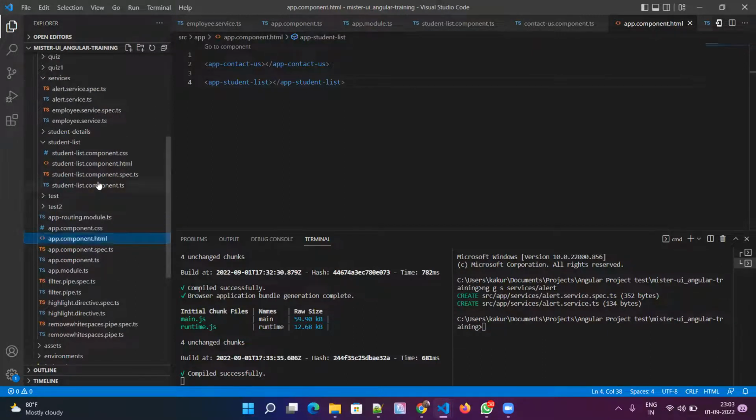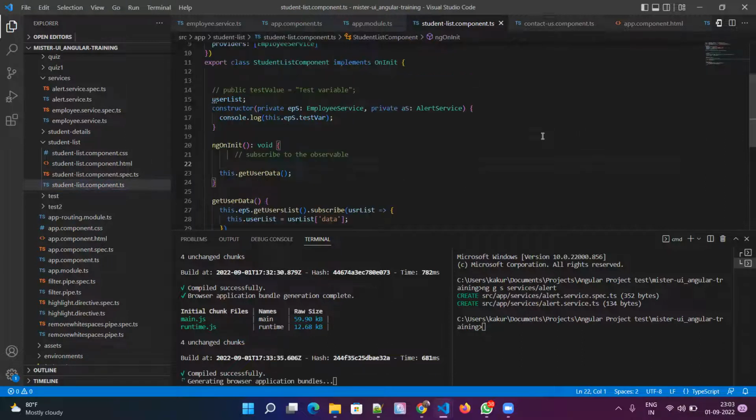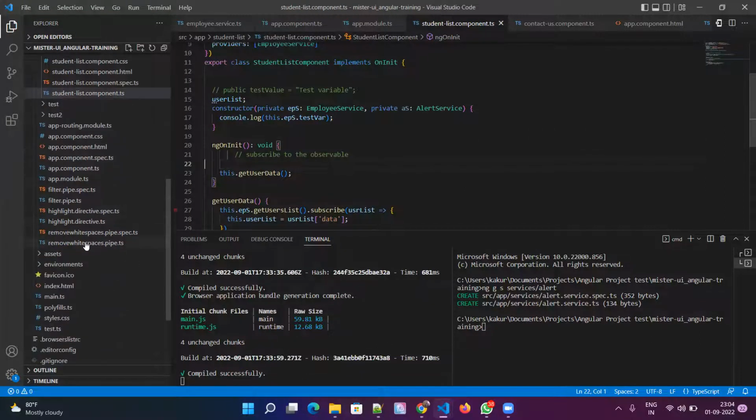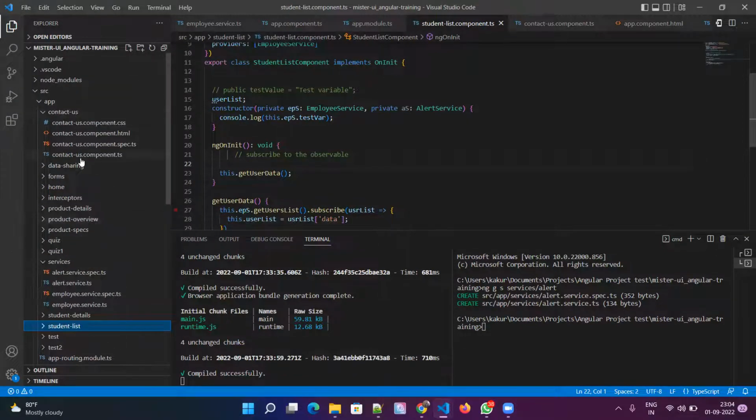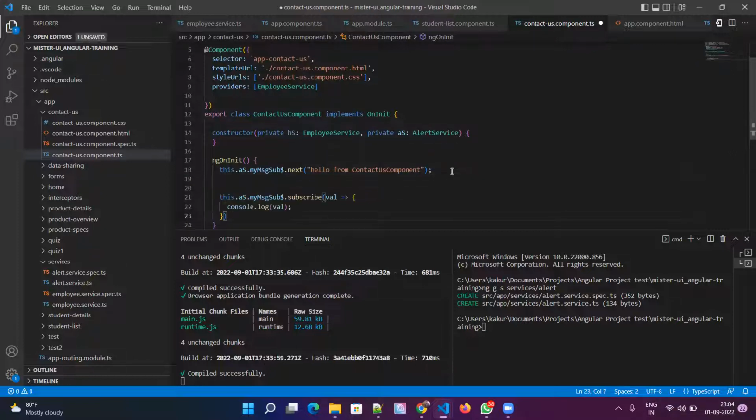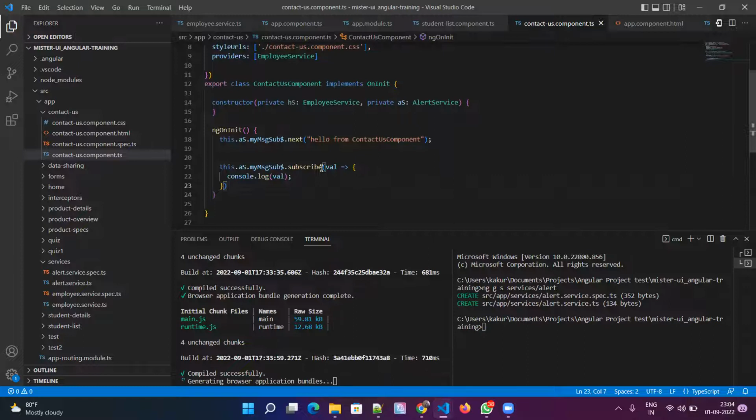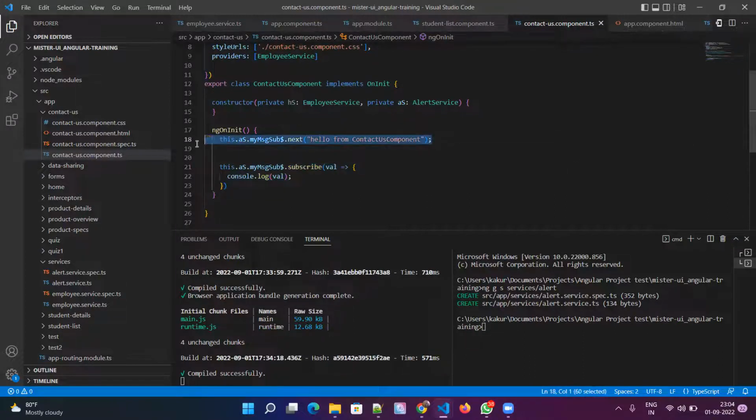Okay, let me take this out from here and put it in a different component. We have the contact us component. We'll put it here itself, right? So this is a producer and this is a consumer, and then the app component is another consumer. So we have one producer and two consumers.